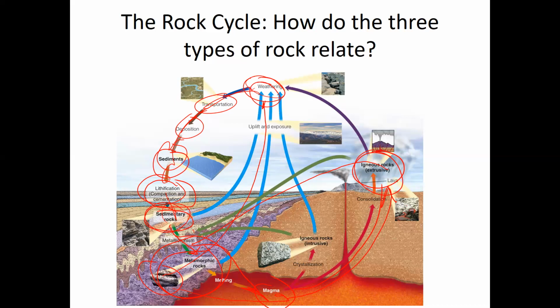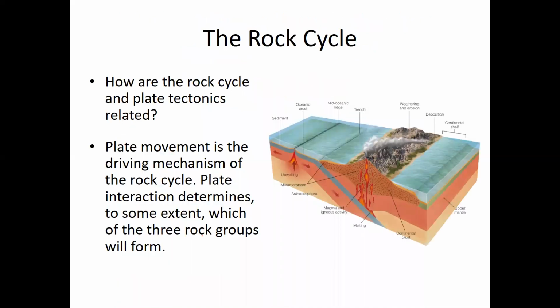As we speak, rock is being transformed from one type to another. And so new rock is almost constantly forming on Earth. And how the rock cycle and plate tectonics are related is that plate tectonics is the driving mechanism of the rock cycle. So these plates, whenever they interact and where they interact and how they interact, determines to some extent what type of rock forms.